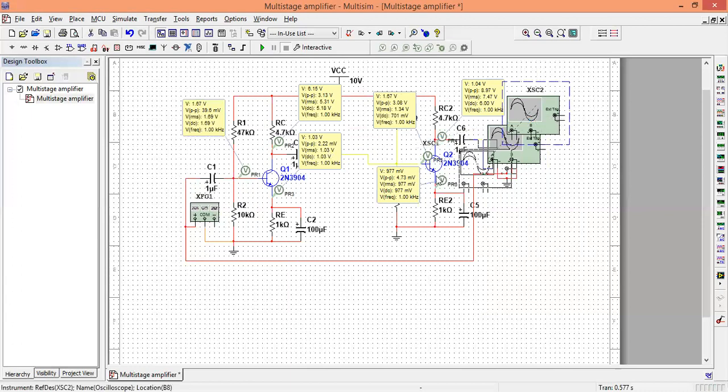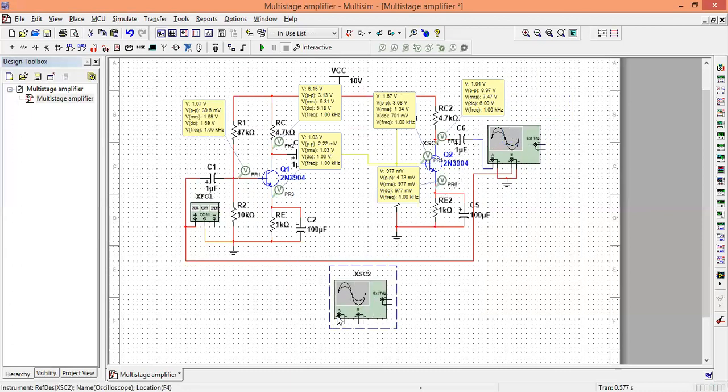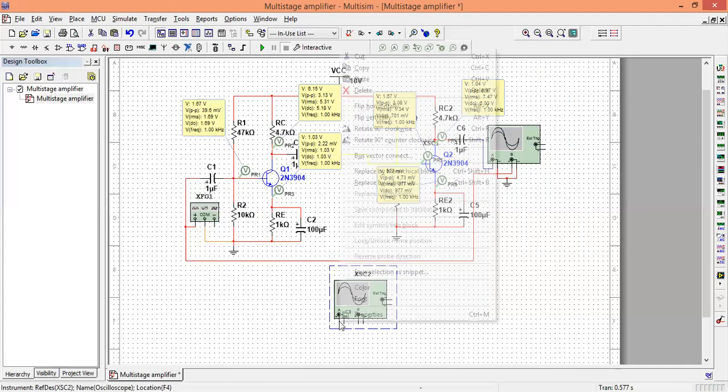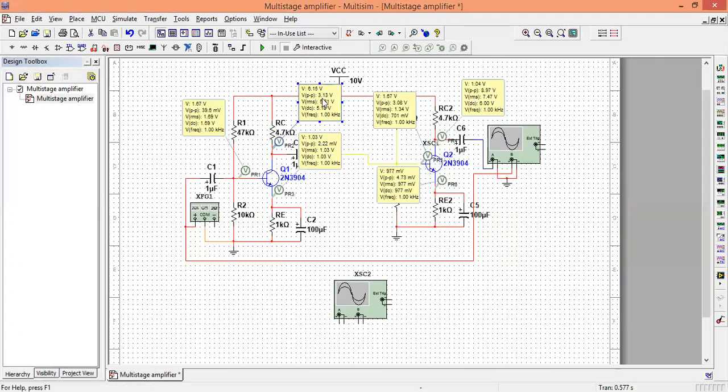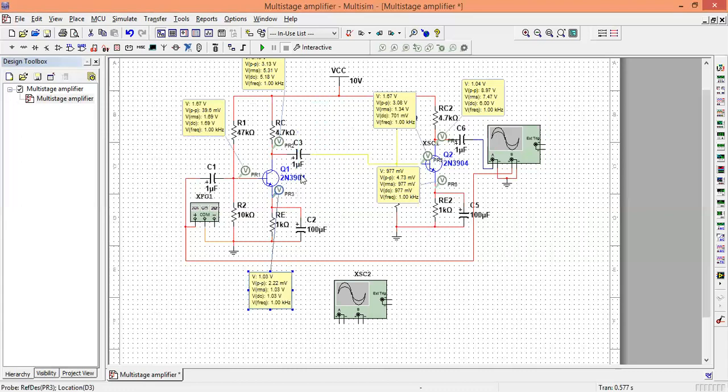I will select this oscilloscope and I will place it here.